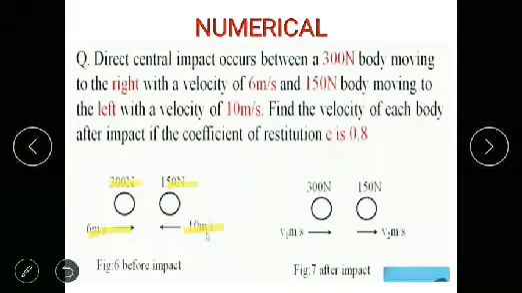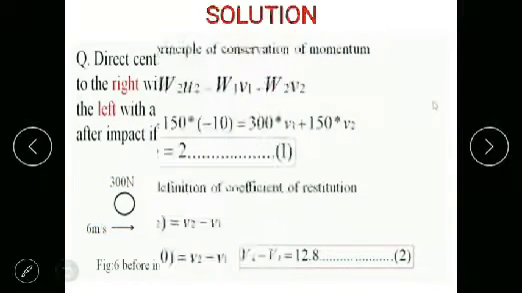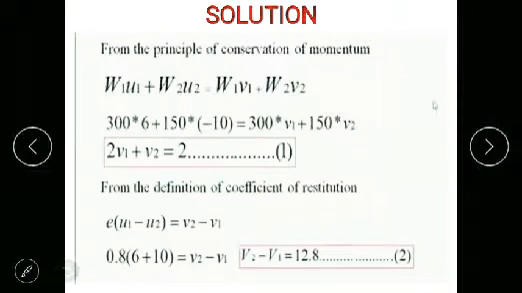We don't know the direction and the magnitude of v1 and v2, so we are going to assume that the two masses are traveling in the same direction. Then by using conservation of momentum and the coefficient of restitution, we are going to find v1 and v2. First, the conservation of momentum. The momentum of the two bodies before impact is equal to the momentum of the two bodies after impact.